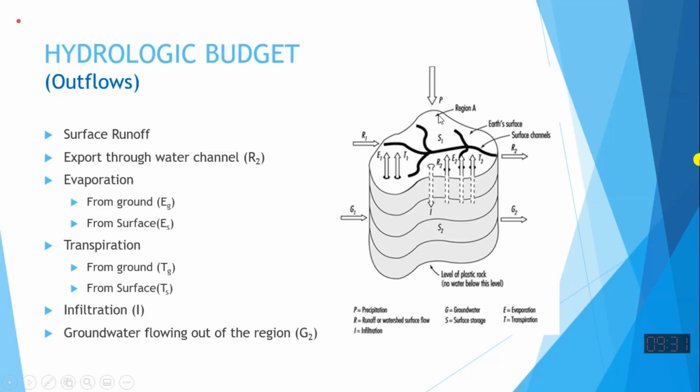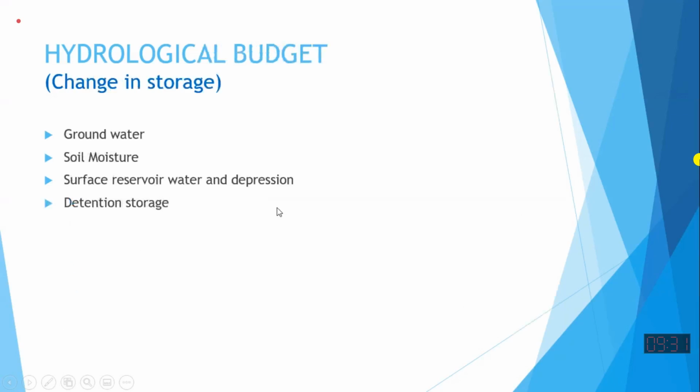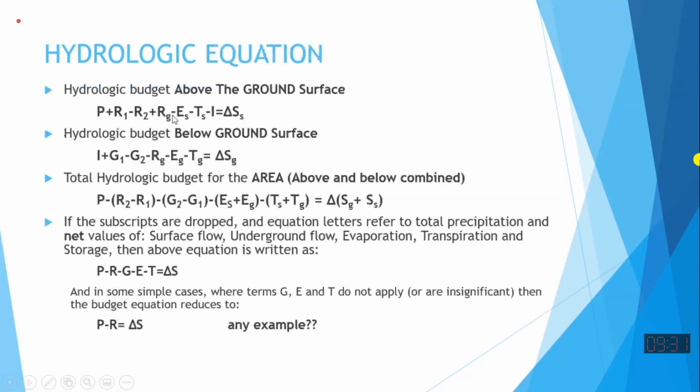But these are highly difficult to identify, to measure, and the second thing is their quantity is very small. So that's why some of the small quantities of water storages are not mentioned over here. So when we have identified all of these, we can write the budget equation, the hydrological budget equation